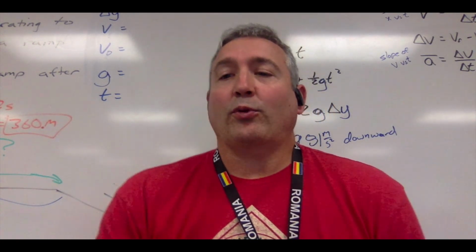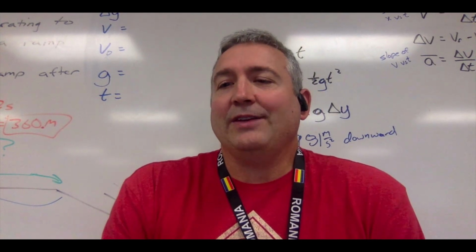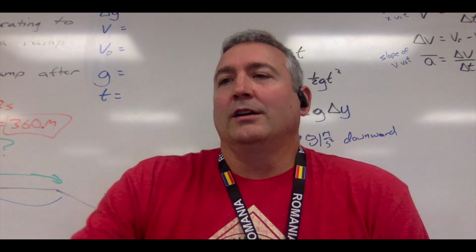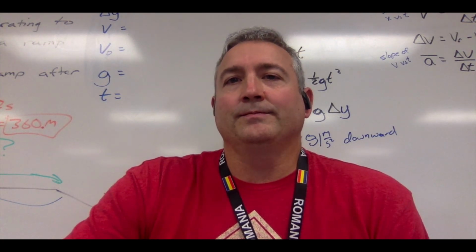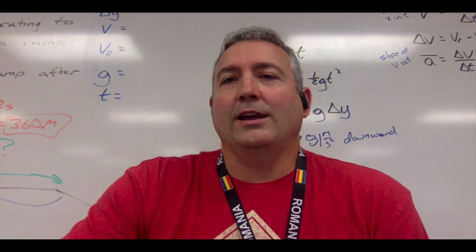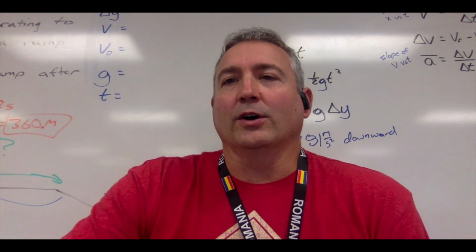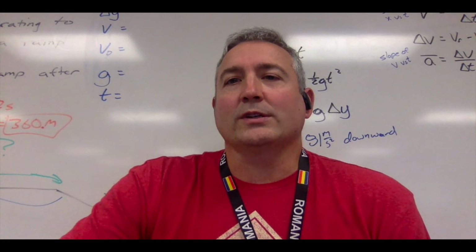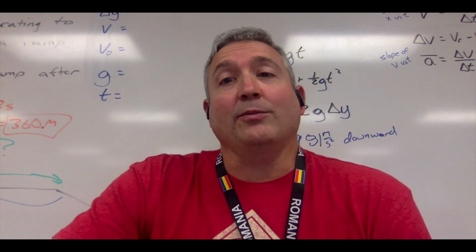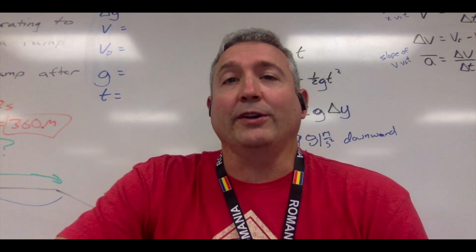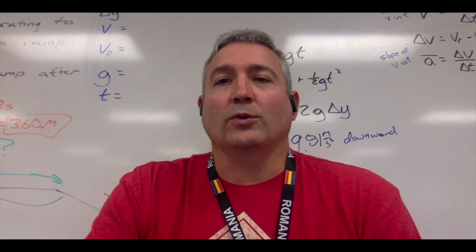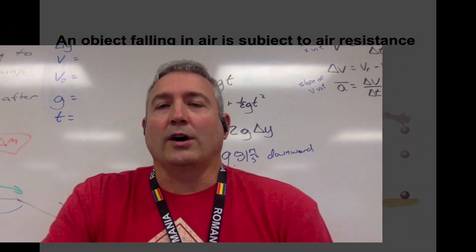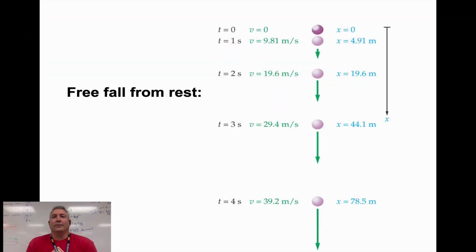So you might get a problem, for example, that doesn't seem to have enough information. Like, how fast is something going when it falls for 1 second? Well, if we know that it falls for 1 second, we know it starts at rest, and we know it accelerates at negative 9.81 meters per second squared. So we now know 3 variables, even though the question itself doesn't seem to give us those. So we have to imply those other 2 sometimes. All right. So those are our numbers.